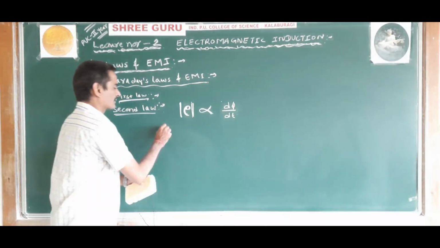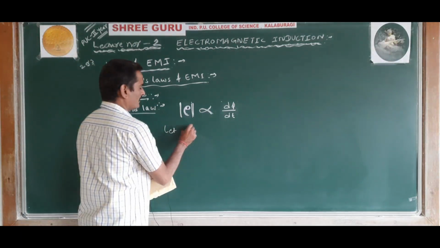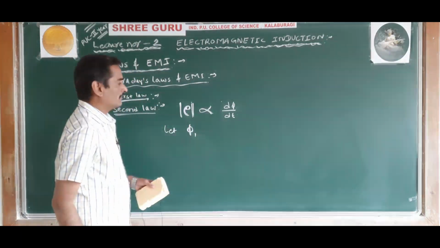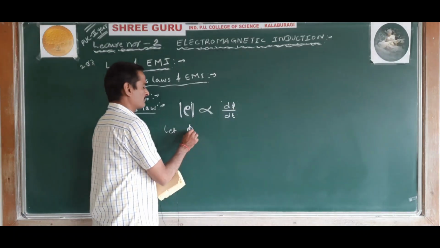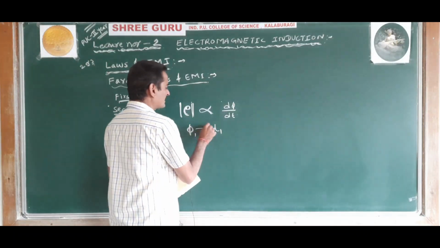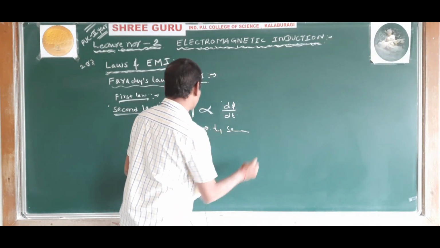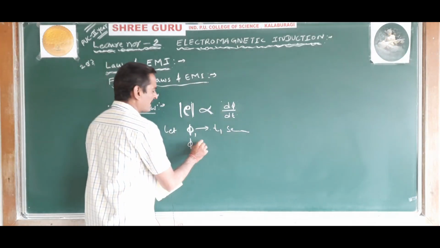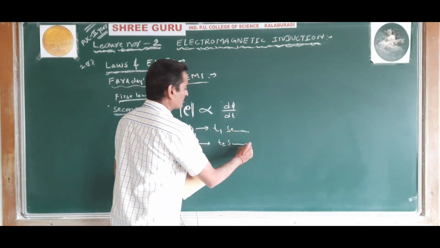So let phi 1 be the magnetic flux at a time t1 second, and phi 2 be the magnetic flux at a time t2 second.